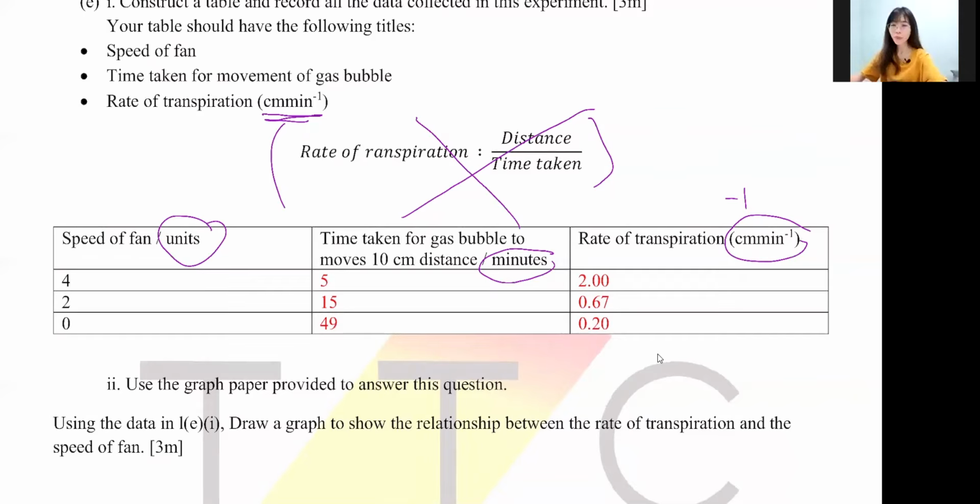Okay. Anyway, bring a calculator, because I believe that not everyone can count by heart, right? So use a calculator and try to give your answer to 2 decimal places, because you have to use your answer here to draw a graph. To draw a graph, you have to use the answer here, so make sure that it's 2 decimal places. If it's 3, 4, 5 decimal places, it's very hard for you to draw a graph already. Very hard, unless all of them are 2 to 3 decimal places. Because this one is like 2.0, 6.7, 67, 0.2, right? And this one, you make sure that it's 2 decimal places, easier.